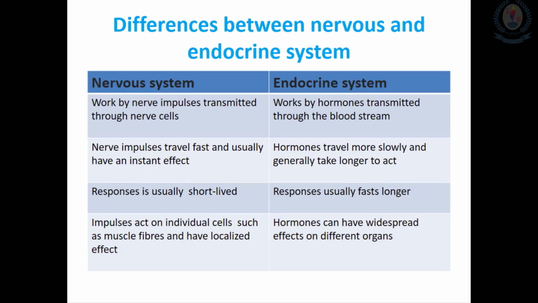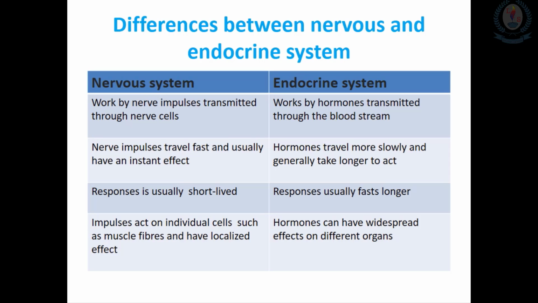Nerve impulses travel fast, and usually have an instant effect. But the hormones travel more slowly, and generally take a longer time to act.